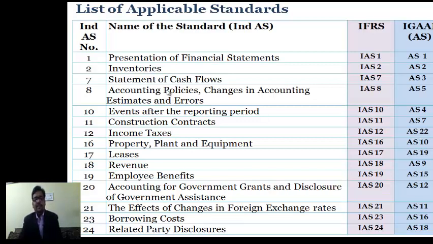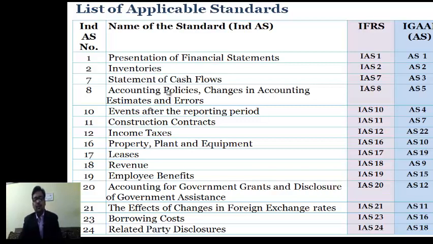Ind AS 18, same as IAS 18, is on revenue. We have AS 9 on revenue recognition. Ind AS 19 as well as IAS 19 talks about employee benefits, and we have AS 15 on employee benefits. Ind AS 20 talks about accounting for government grants and disclosure of government assistance, like IAS 20. We have AS 12 on accounting for government grants. Ind AS 21 and IAS 21 talk about the effect of changes in foreign exchange rates, and we have AS 11 which talks about effects of changes in foreign exchange rates.